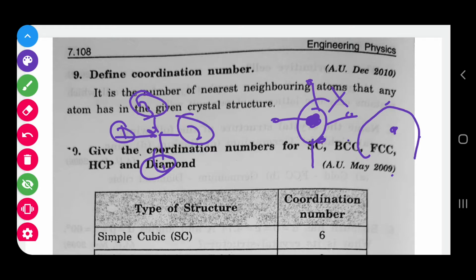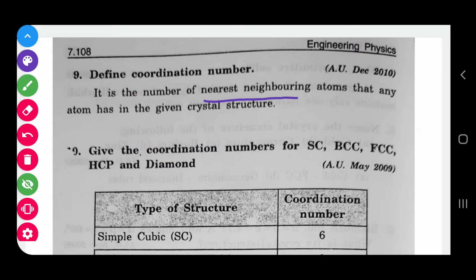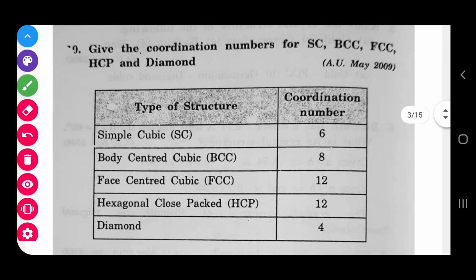Totally 4, no? Likewise, you can write the definition: the number of nearest neighboring atoms to one particular atom, whatever atom is given in the crystal structure. Give the coordination numbers for SC, BCC, FCC.